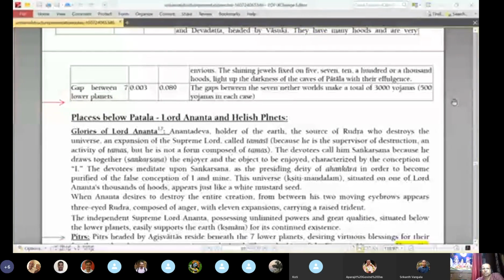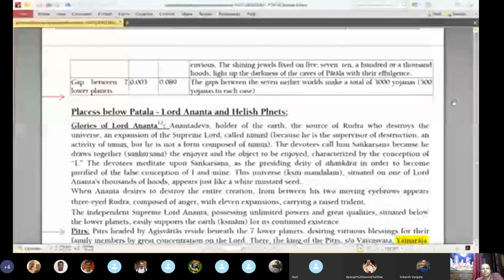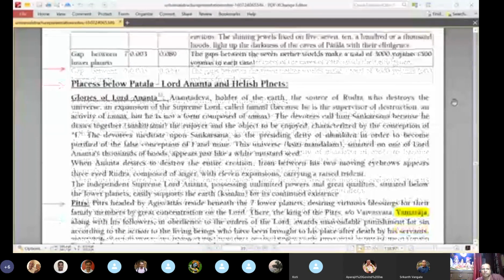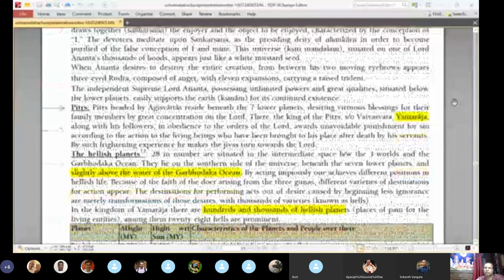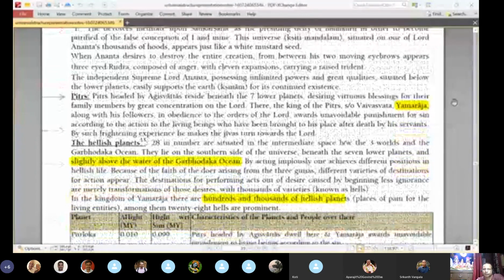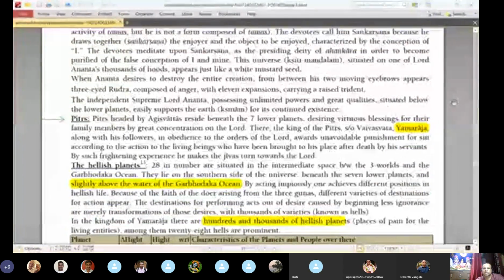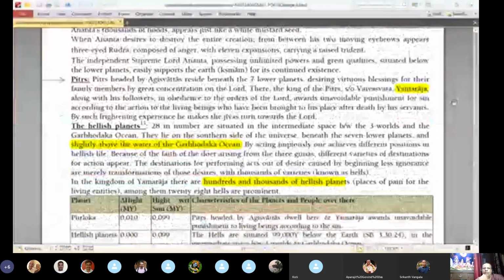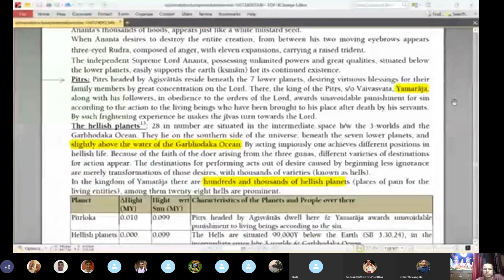So about the Pitrloka, there is some information given. Below the 7 planets actually is the Pitrloka. So Pitrs, we can read a little bit. Pitrs headed by Agnishvatta reside beneath the 7 lower planetary systems, desiring virtuous blessings for their family members by great concentration on the Lord. They are the king of Pitrs, Yamaraja, son of Vivasvan. So this is Yamaraja's abode.